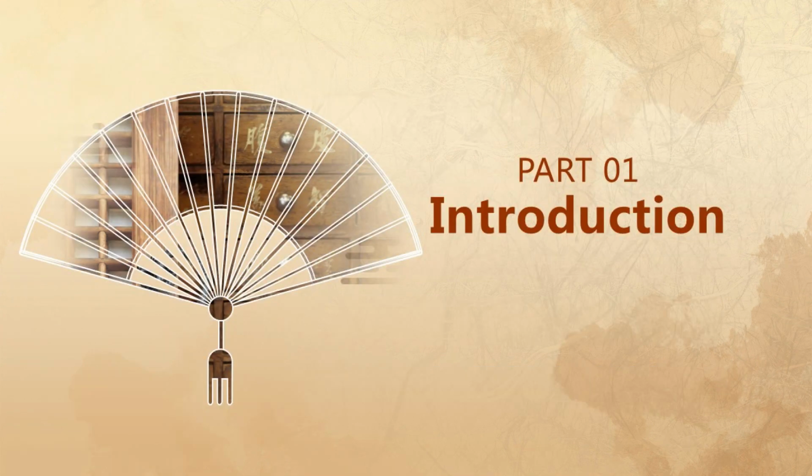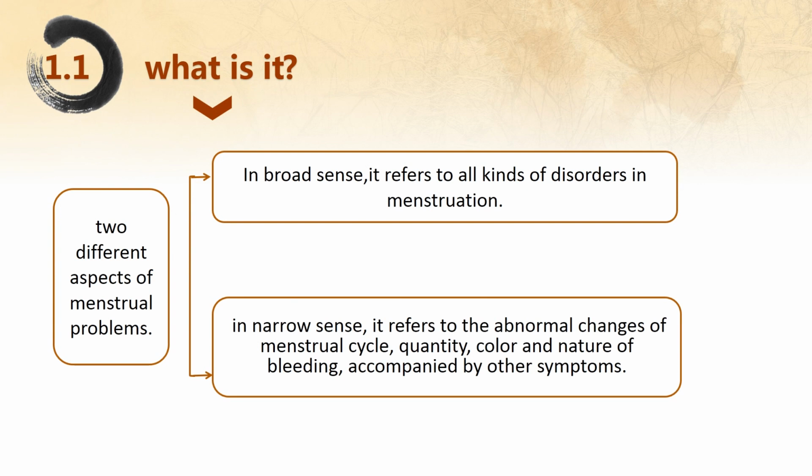First part, introduction. Irregular menstruation in TCM includes 2 different aspects of menstrual problems. In broad sense, it refers to all kinds of disorders in menstruation, and in narrow sense, it refers to the abnormal changes of menstrual cycle, quantity, color, and nature of bleeding, accompanied by other symptoms.